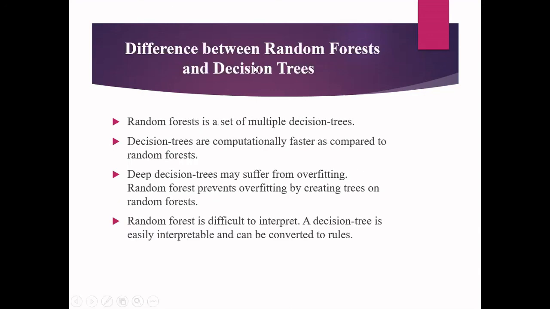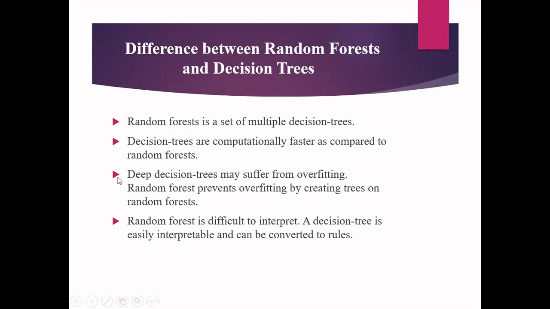Now, what is the difference between random forest and decision trees? You will be able to give the answer now. Random forest is a collection of multiple decision trees, and a decision tree is computationally faster when compared to random forest, because in random forest we are constructing multiple decision trees. So people say that a single decision tree algorithm is faster than the random forest.